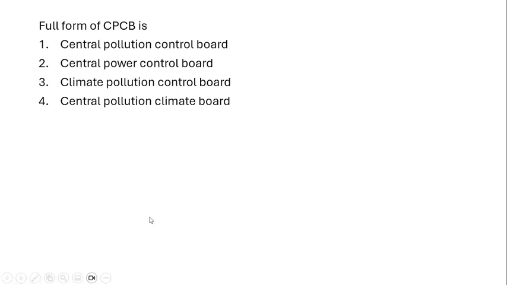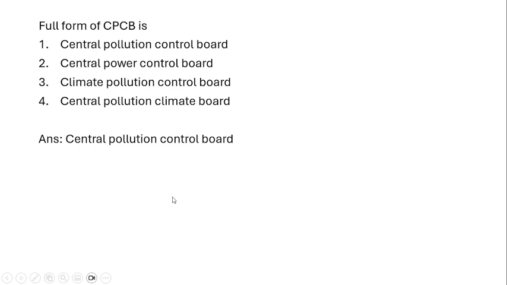Next question is, what is the full form of CPCB? CPCB is the Central Pollution Control Board. Why the CPCB is very important: whenever there is an impact going to happen because of man-made activities or because of any natural calamities, all the immediate steps are taken by the government or controlled mainly by the CPCB, Central Pollution Control Board.